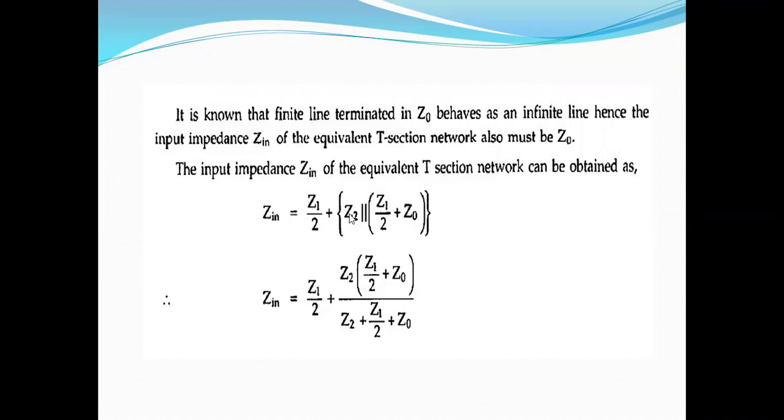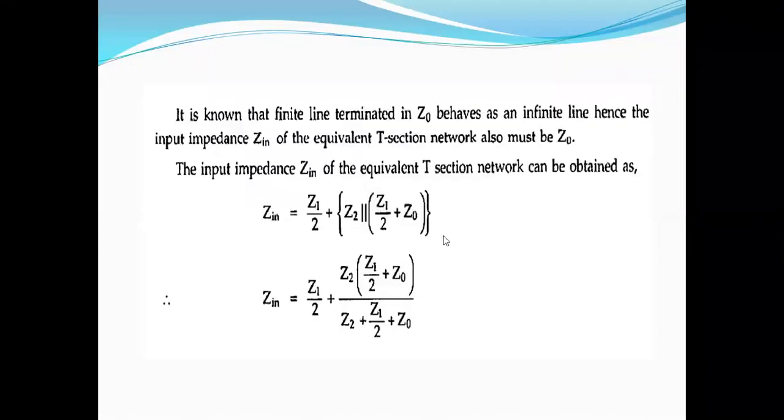So it is a parallel circuit. You know, two resistors in parallel give R1 R2 by R1 plus R2. Here it is Z2 times (Z1 by 2 plus Z0) divided by Z2 plus Z1 by 2 plus Z0, and then plus Z1 by 2. It is the input impedance offered by this line.